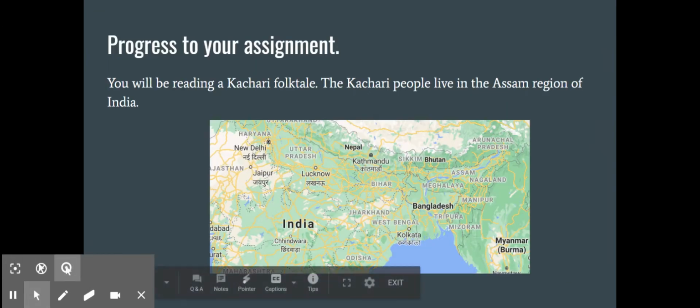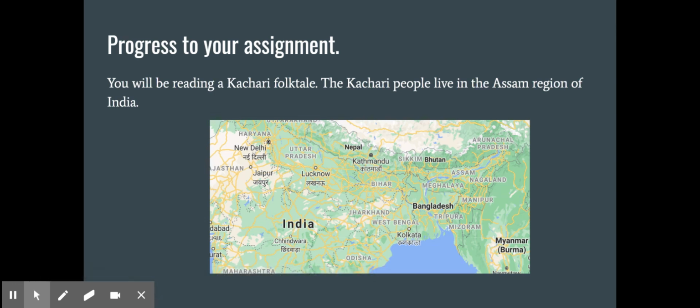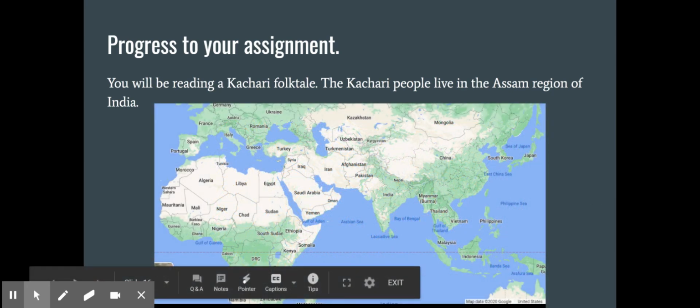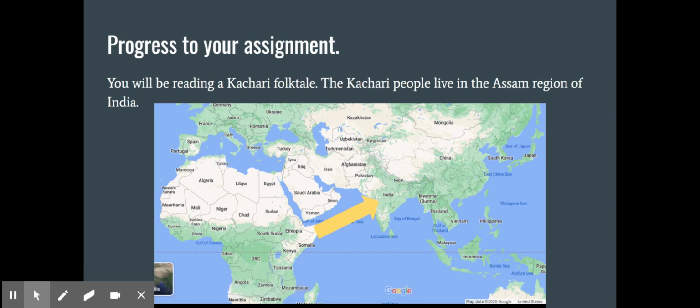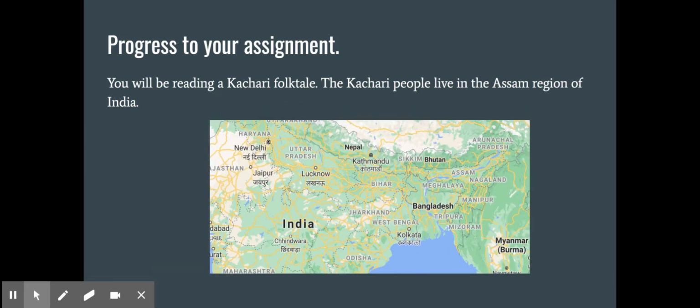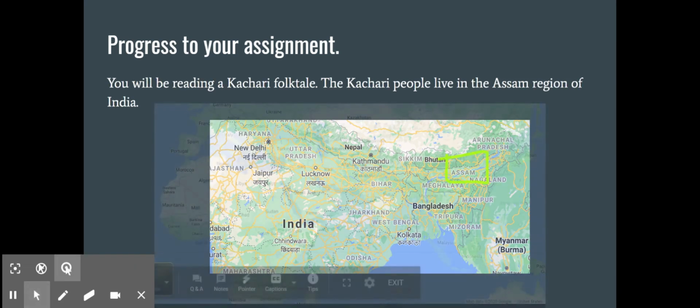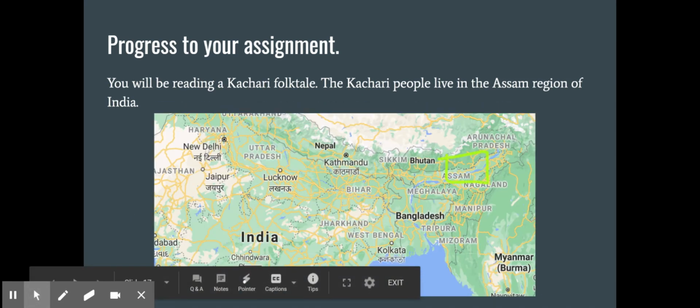All right, you're going to do the exact same thing with your assignment. You're going to be reading a Kachari folktale, and the Kachari people live in the Assam region of India. And so India is right there in between our Africa and Asian continents. And then the Assam region of India is right here. All right, so go ahead and progress to that assignment.